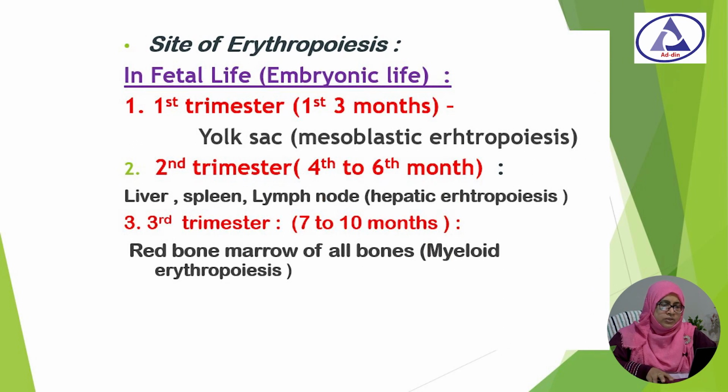Now we are going to discuss the sites where erythropoiesis occurs. In fetal life, the first trimester, that is the first 3 months, it occurs in the yolk sac, that is mesoblastic erythropoiesis. In the second trimester, the 4th to 6th month, it occurs in the liver, spleen and lymph nodes, that is hepatic erythropoiesis. In the third trimester, from the 7th to 10th month, it occurs in the red bone marrow and all bone marrows, that is myeloid erythropoiesis.